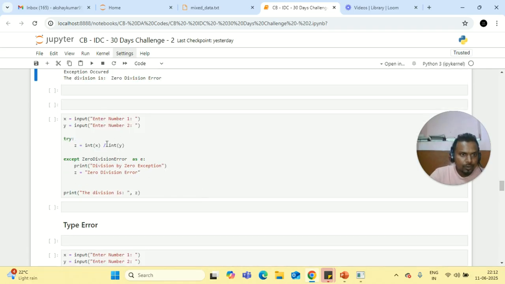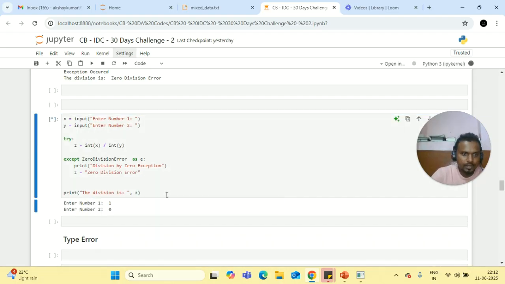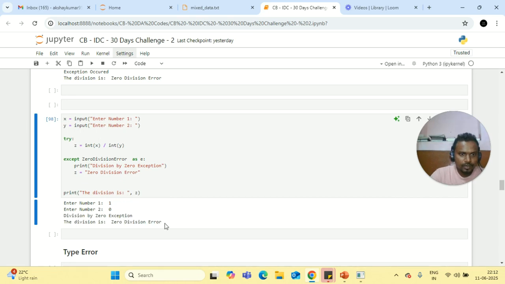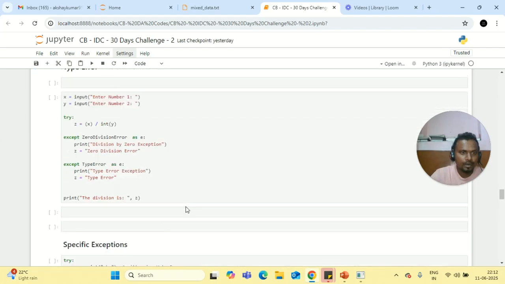In the same way, I have written the same program. Here I have mentioned the ZeroDivisionError. 1 divided by 0, here it will print ZeroDivisionError. And when we go for the next type of error, I am taking the input as x and y, but here I am not converting it to int. So what's happening is, here I am dividing a string by an integer.